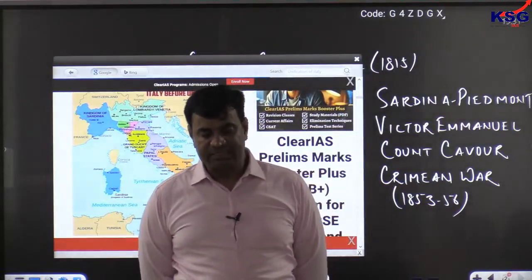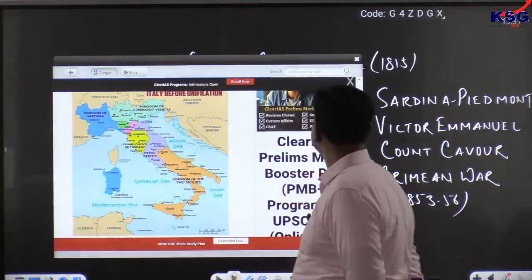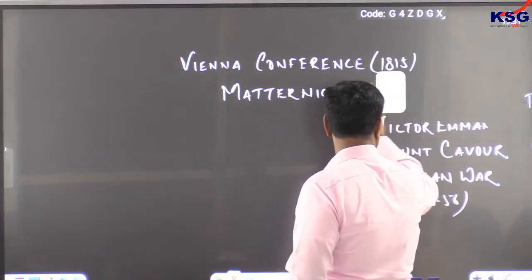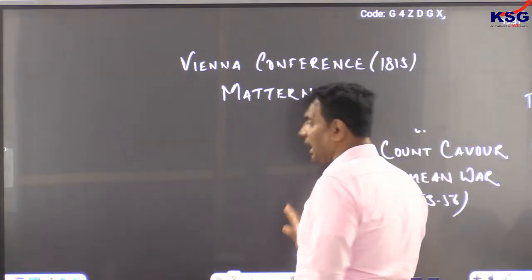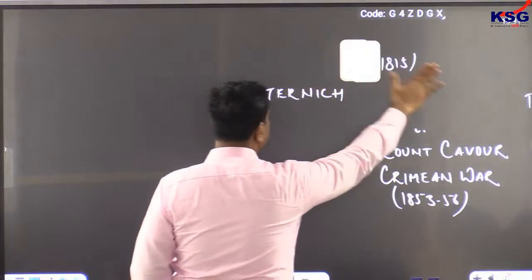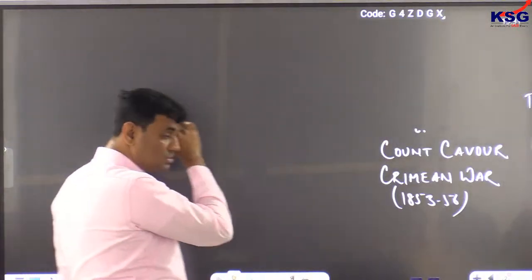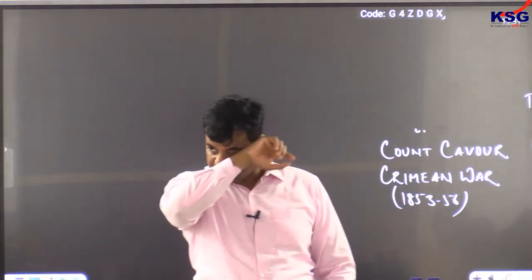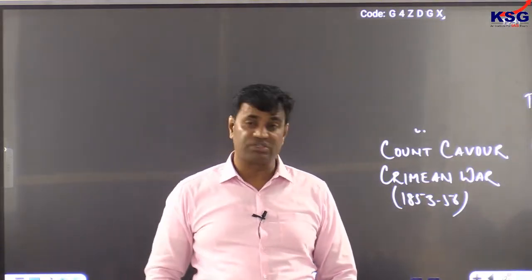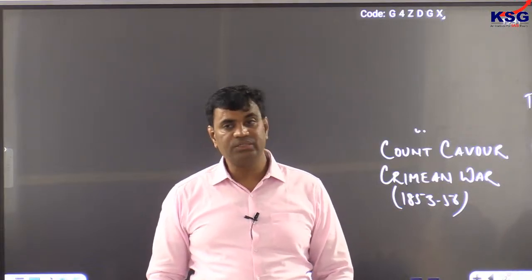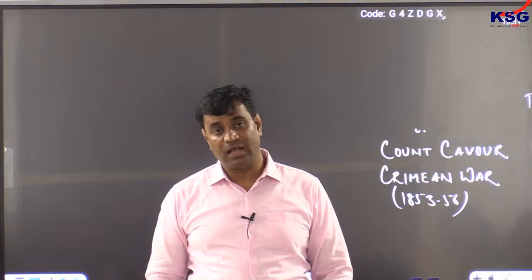In this conflict, Count Cavour took a calculated risk and decided to support France.